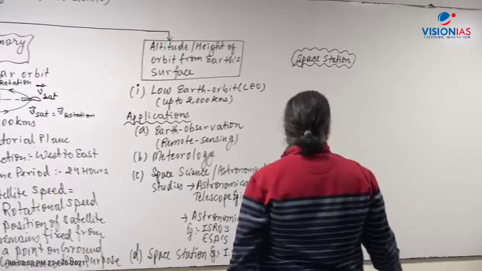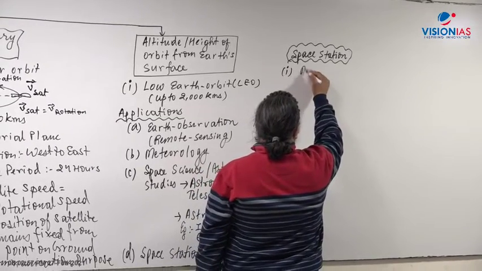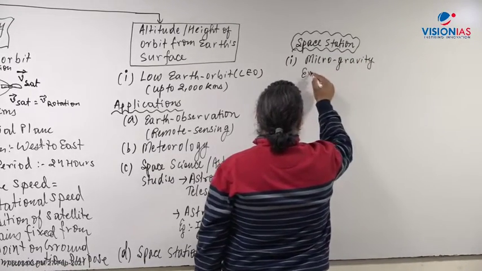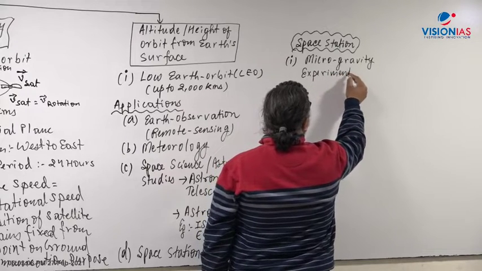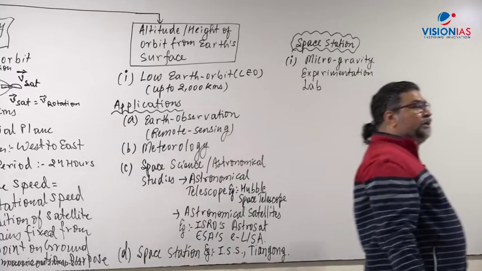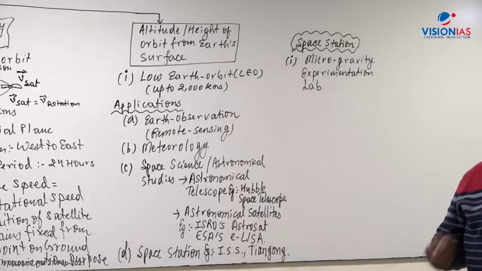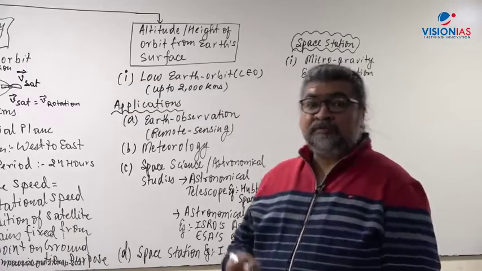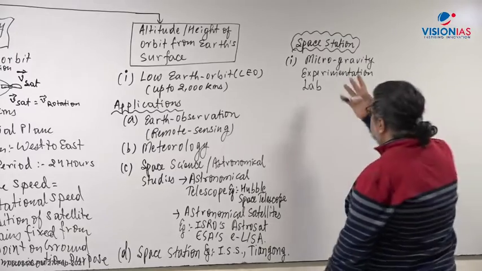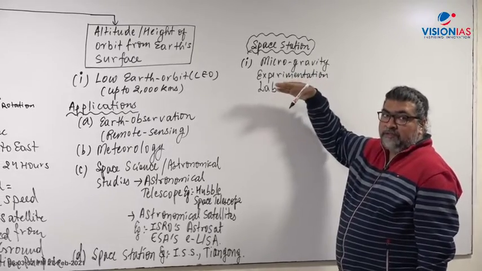So when you talk about the space station, the application part of it, the first thing that comes up is that it is a microgravity experimentation lab, right, where we can conduct several experiments in zero gravity, whether it is microbiology or growth of bacteria or artificial photosynthesis. We can carry out various types of experiments in such a natural lower gravity, zero gravity or microgravity in outer space, right.